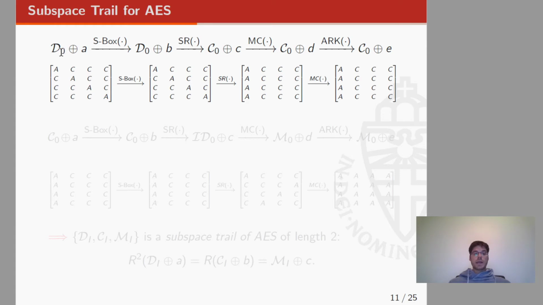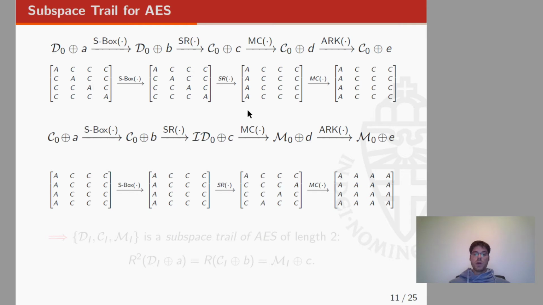We denote this set by the letter D, and this index, for example this index 0, denotes the position of the active diagonal. It is not hard to prove that a coset of this diagonal space is mapped into a coset of a column space after one round, where in a column space we have active columns and or constant columns.